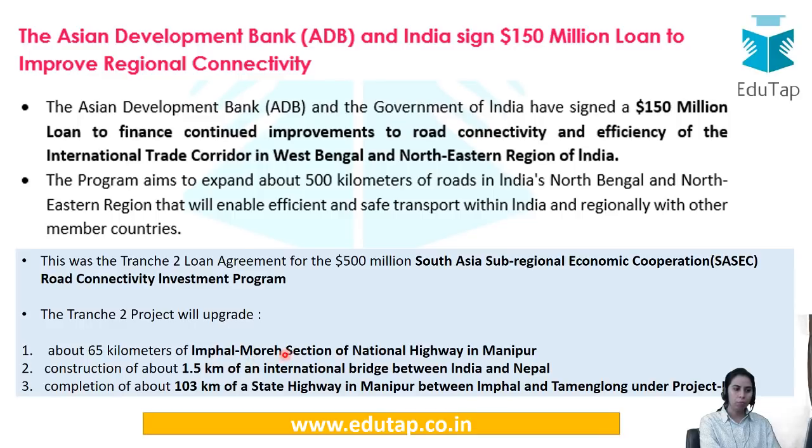So the Imphal-Moreh section, that is the Manipur section, then an international bridge between India and Nepal, and a state highway are also going to be built. So these are not that relevant. You just need to know about this SASEC project particularly.